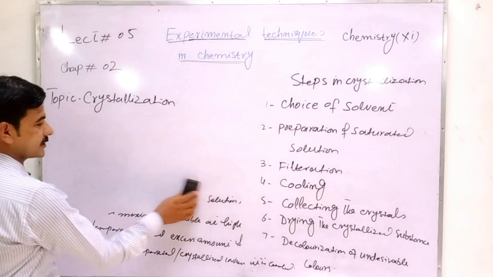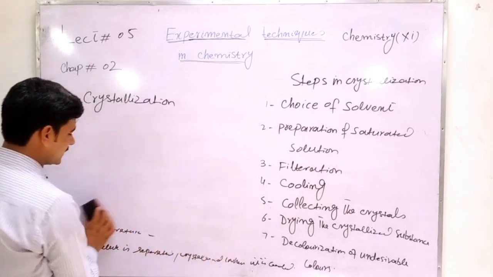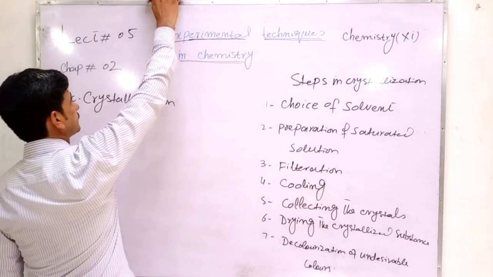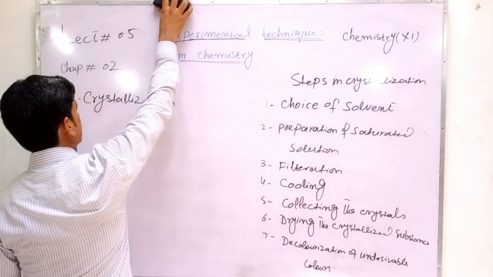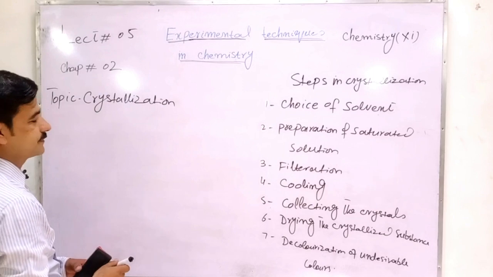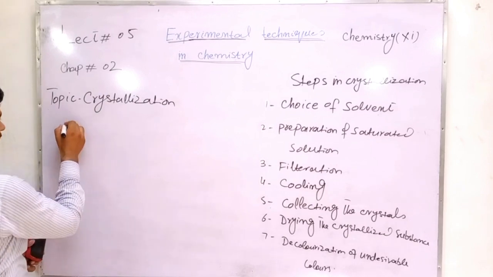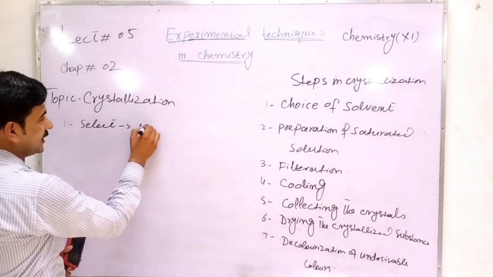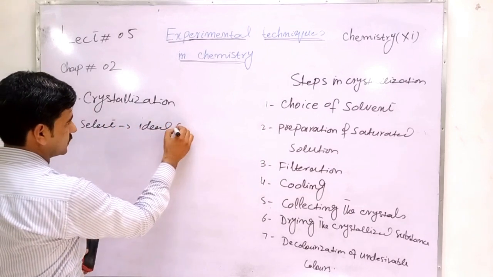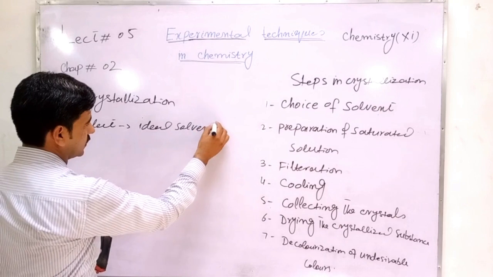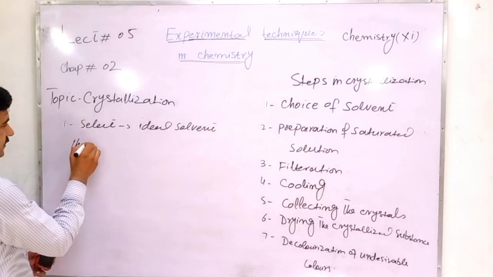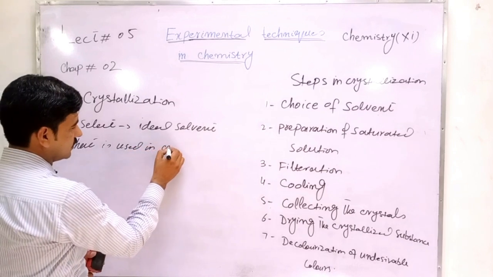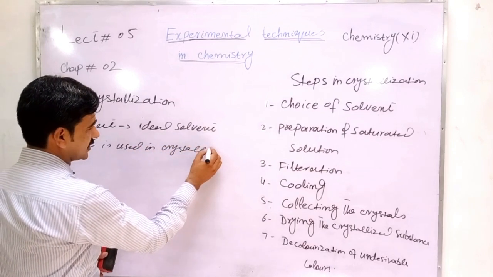The first point is choice of solvent for performing the crystallization process. This is by the heat and trial method. First we will select the ideal solvent that is used in the crystallization process.